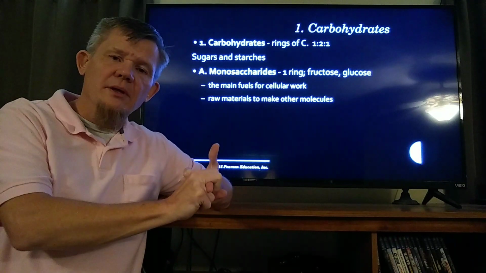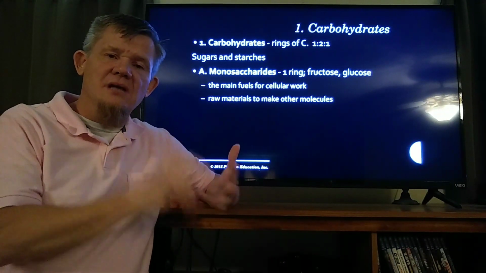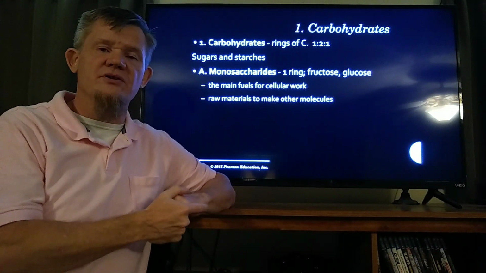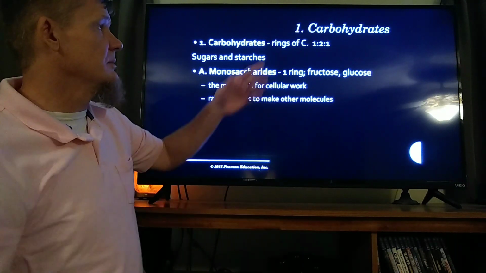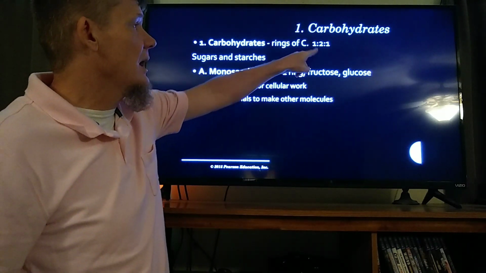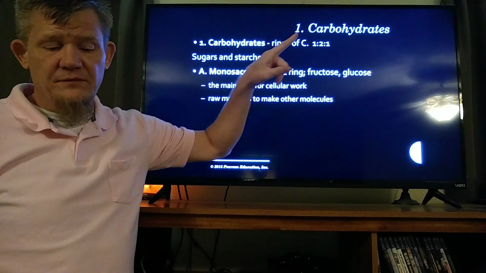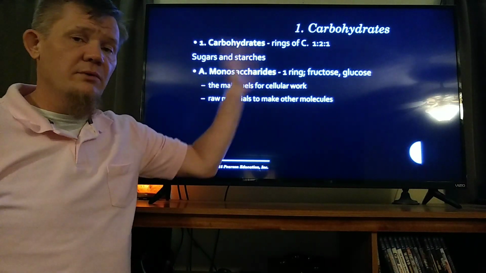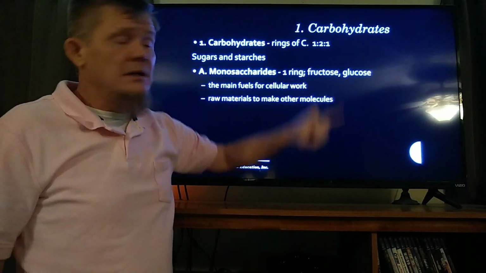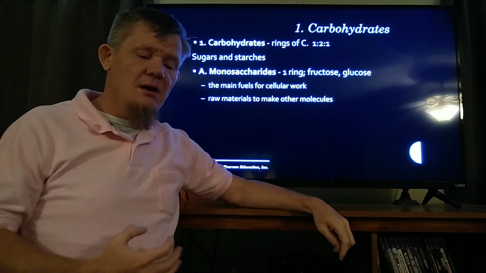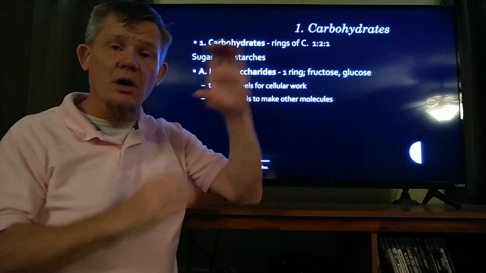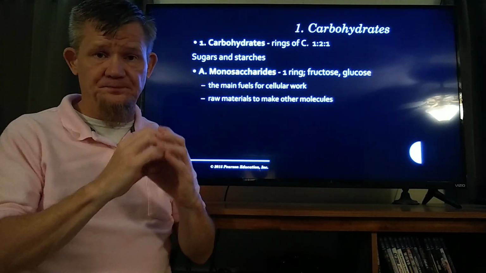Carbohydrate means carbon plus hydrogen plus oxygen. And I'll show you in just a minute where all those things go. But carbohydrate, that's what it means. So it's carbon, hydrogen, and oxygen. If you look at the paper, you see the 1 to 2 to 1 ratio. Carbohydrates are made of CHO, carbon, hydrogen, and oxygen.